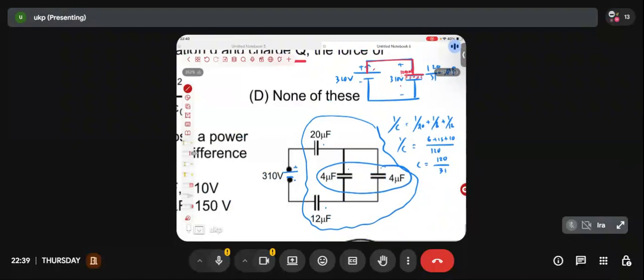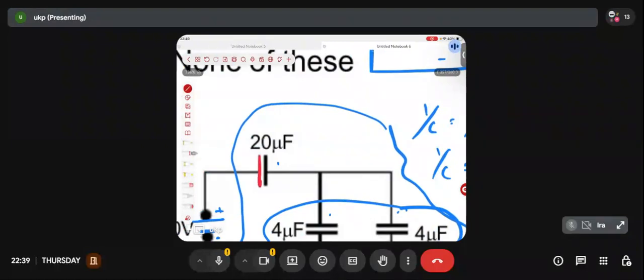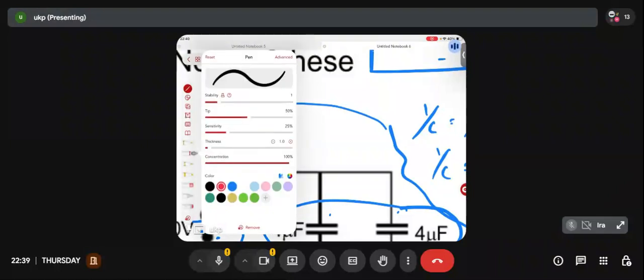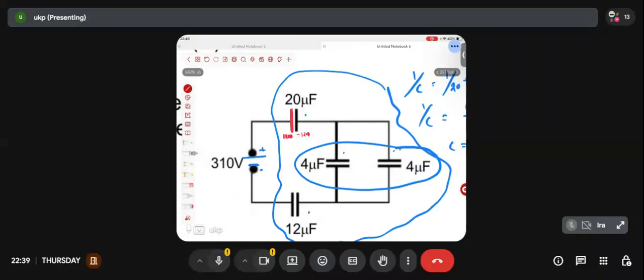From the positive terminal of the battery, how much charge has come? What did we get? 1200 microcoulomb. So what is the charge on this particular plate? How much charge will be in this plate? I know that the charge is present only on the inner surface, but just because of the lack of space, I am writing the charge here. Okay? 1200 microcoulomb. Yes or no? Anyone confirm me? Is it 1200 microcoulomb? So what will be the charge present in this plate? Will it be minus 1200 microcoulomb? Yes or no? Everyone, is it clear?